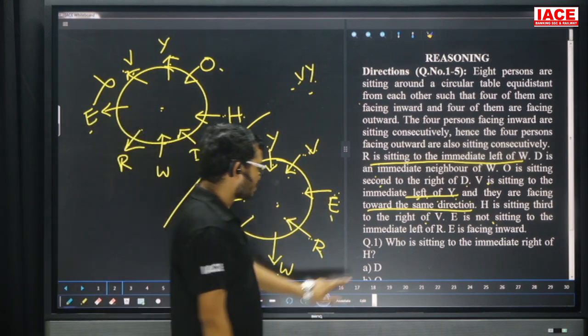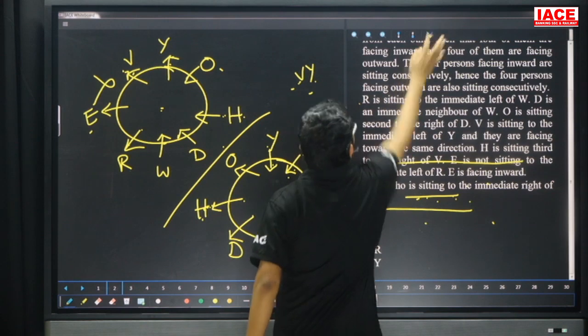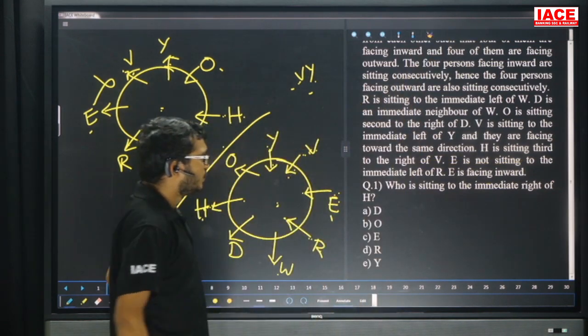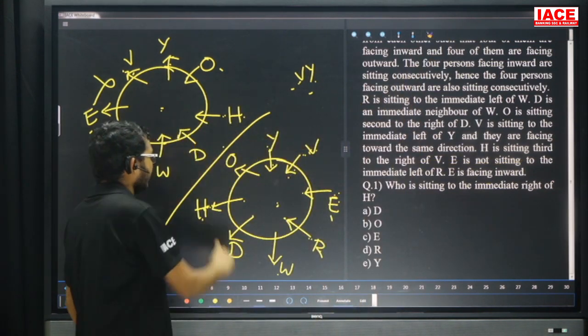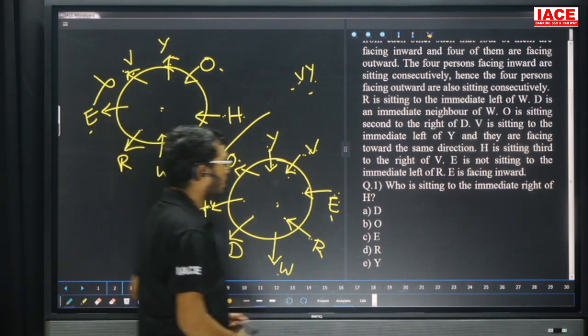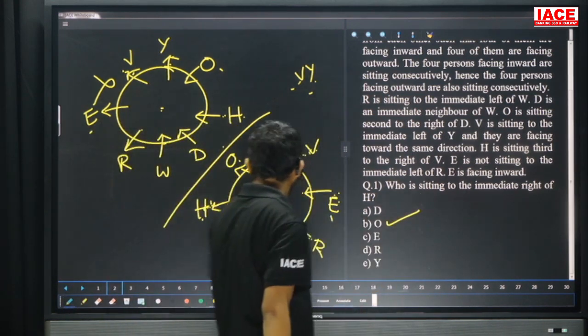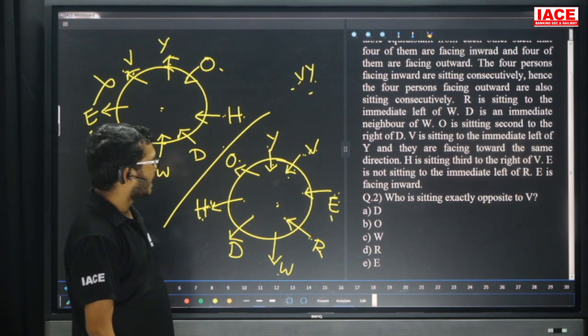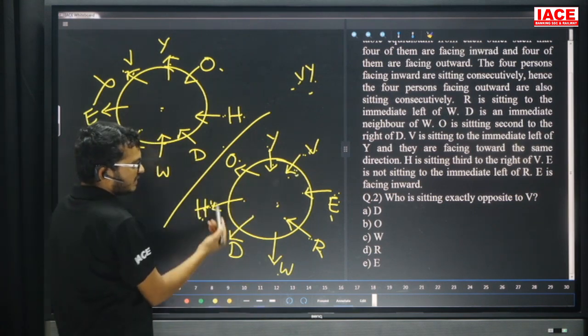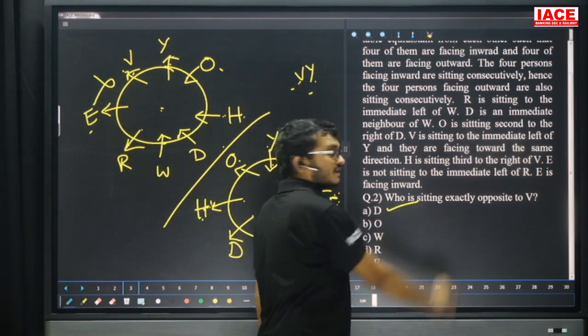Now take your first question. See here. Question number one, who is sitting immediate right of H? Here, O. So question number one, option B. Question number two, who is sitting exactly opposite to V? Exactly opposite to V is D. So question number two, answer is option A.